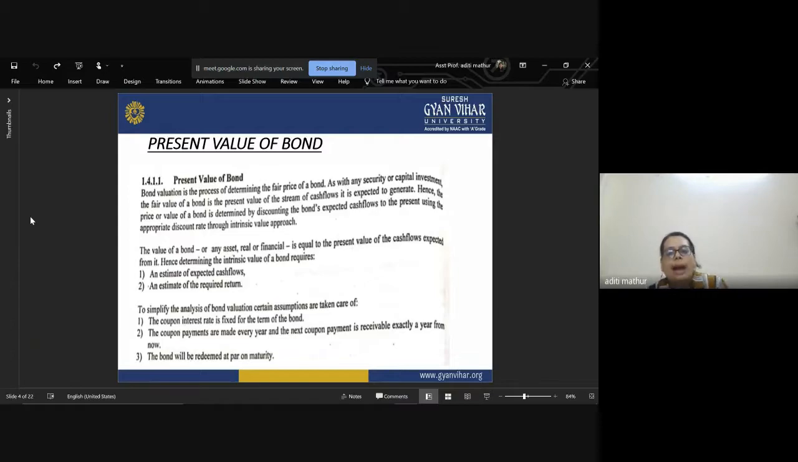Determining the intrinsic value of a bond requires two important components. The first one is an estimate of expected cash flows, and the second one is an estimate of the required rate. So the first one is to know all the inflows which are going to be there in future because of this bond. And the second one is to know that expected minimum rate. These two important components help you calculate the present value of the bond.